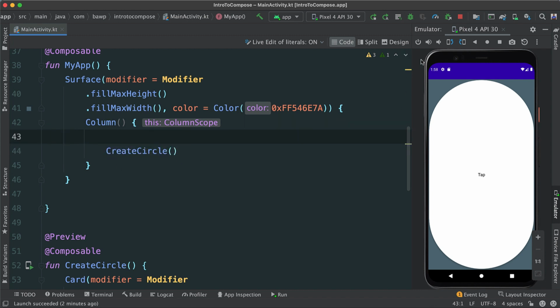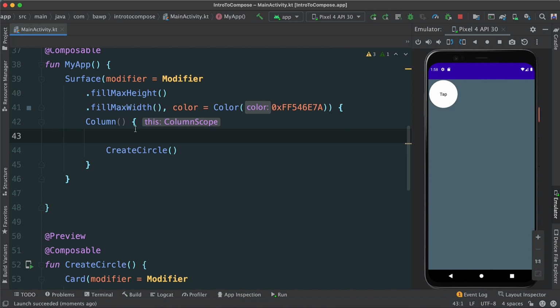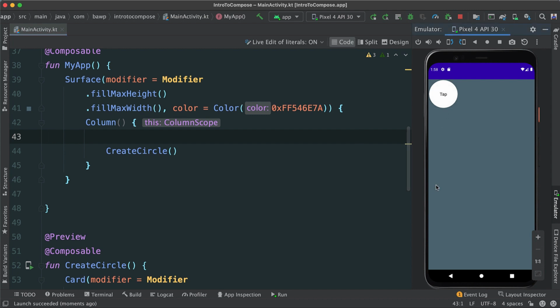Just like that, if I go ahead and rerun this real quick, we'll see that a few changes will happen. One important change, that is. And there we go. Now you can see instead of taking the entire space, when you put a column, it reduces the size to the correct size, which is exactly what we want. Now we still have a problem here. We want this button to be in the middle of the screen. In this case, it's going to be in the middle of our surface because this indeed is the outer canvas where everything is being laid out.